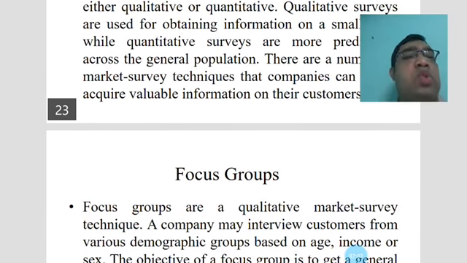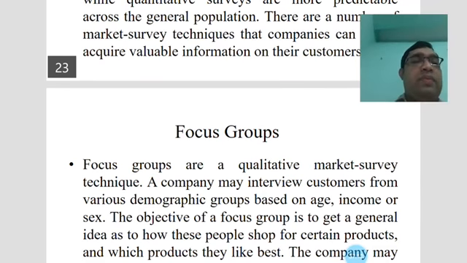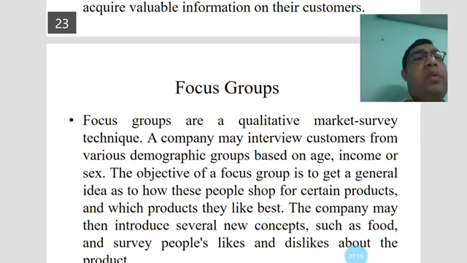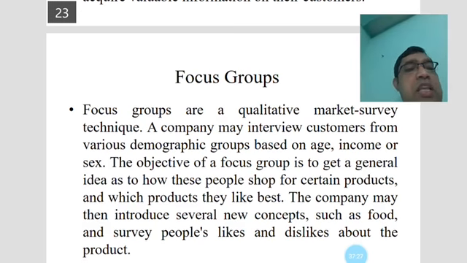The focus groups are a qualitative market survey technique. A company may interview customers from various demographic groups based on age, income or sex. The objective of a focus group is to get a general idea of how these people shop for certain products and which products they like best.